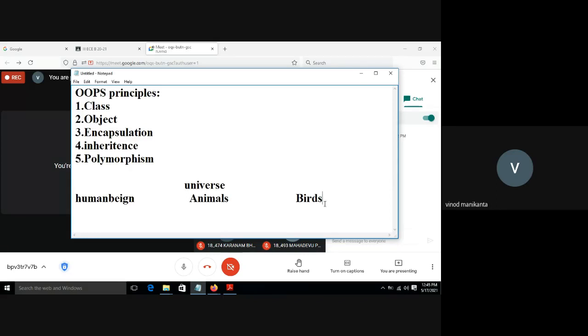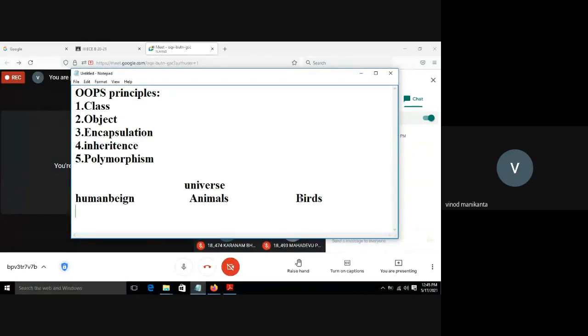How can we say whether a living thing is a human being? It has some properties, right? Every human being has some properties and behavior, and animals have some properties and behavior, and birds also have some properties and behavior. First of all, what do we mean by properties?